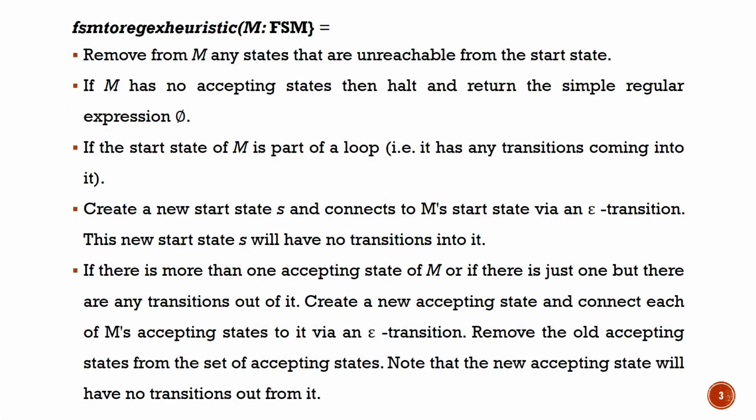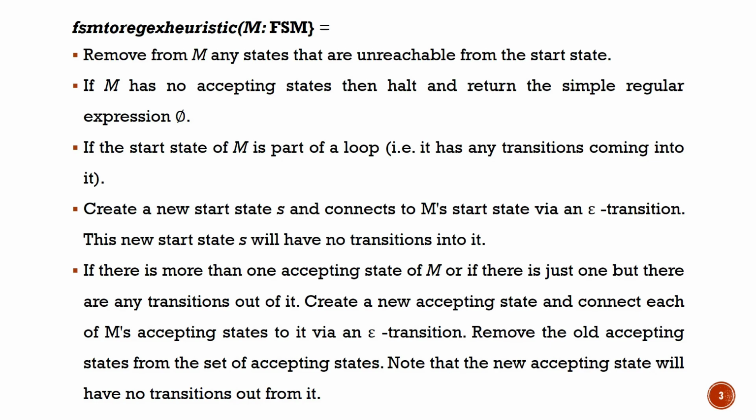Now how to do this, the algorithm for this. That is the finite state machine to regular expression conversion. Remove any states that are not reachable from the start state. If you have any states which are not reachable from the start state, you can remove them. If your machine has no accepting states, then you can halt and return the expression as null. That is, if you don't have an accepting state in your machine, the overall result will be null.